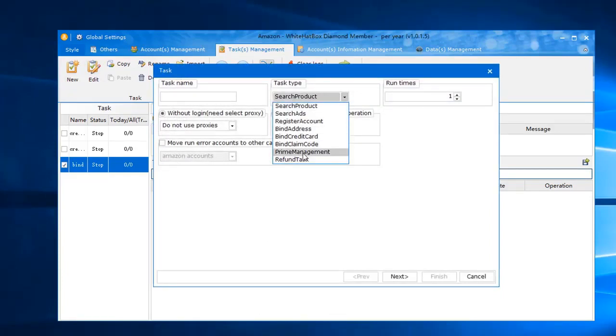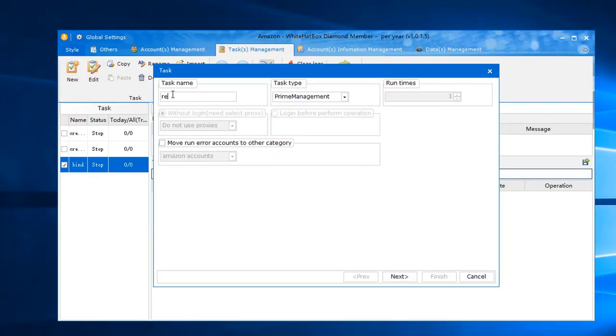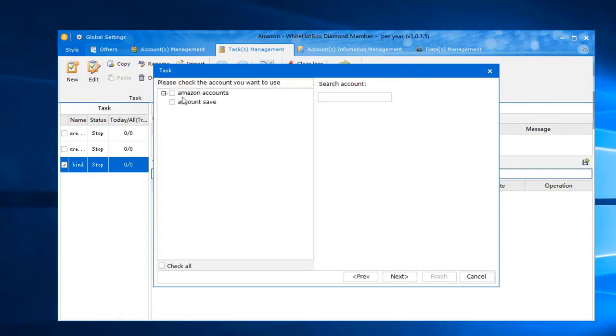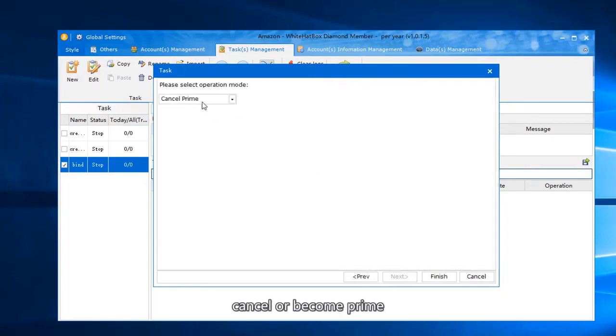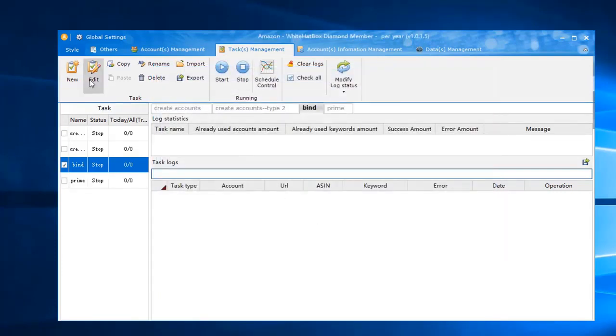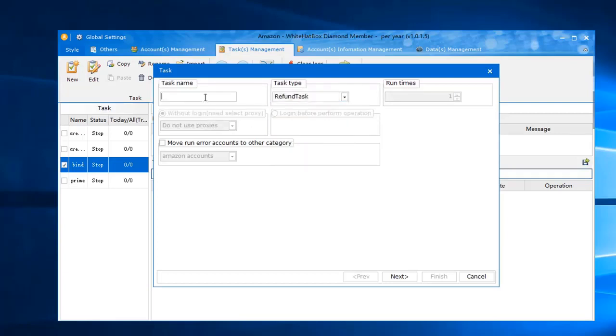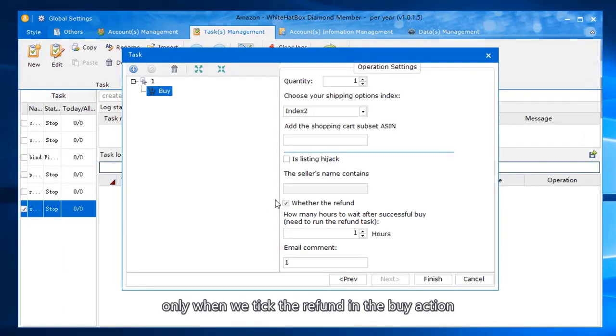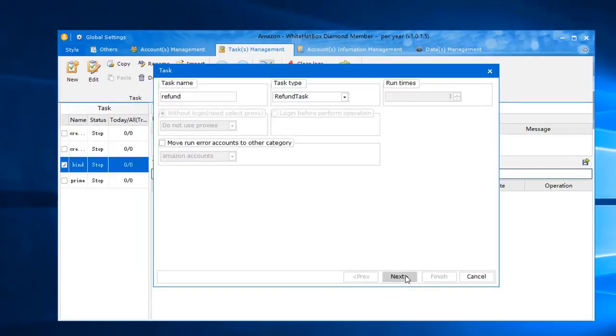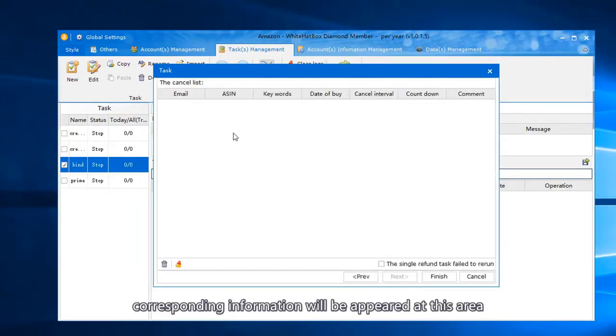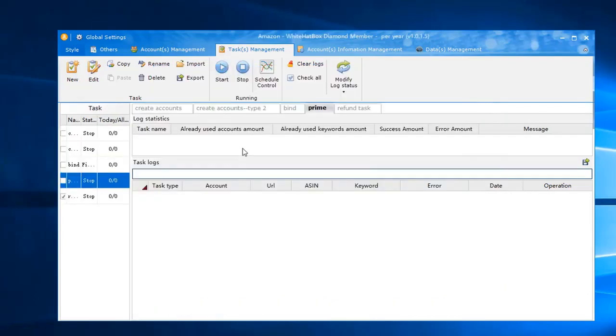Manage Prime. Cancel or become Prime. The refund function is only available when we tick the refund in the buy action. In this area, corresponding information will appear.